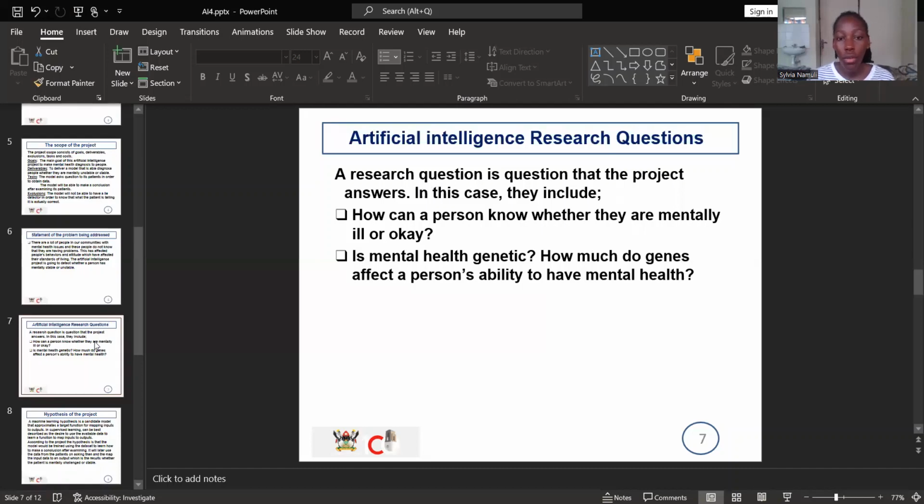The research questions for this project include: how can a person know whether they are mentally ill or not? Then the other one is, is mental health genetic? And if it is, how do genes affect a person's mental health?